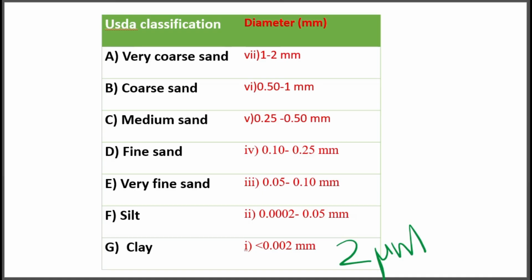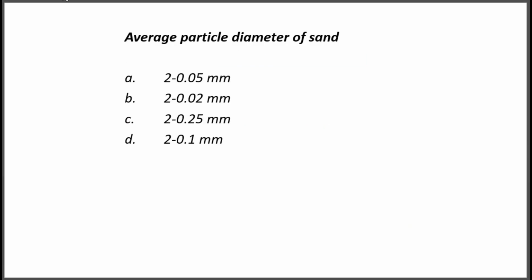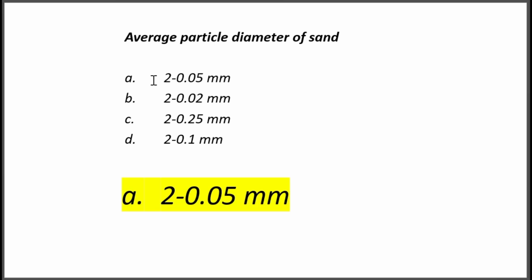Remember this. The next question, average particle diameter of sand. This is a statement from that book. Option A, 2 to 0.05 millimeter. Option B, 2 to 0.02 millimeter. Option C, 2 to 0.25 millimeter. Option D, 2 to 0.1 millimeter. What is the correct answer? Option A, 2 to 0.05 millimeter is the average particle diameter of sand.